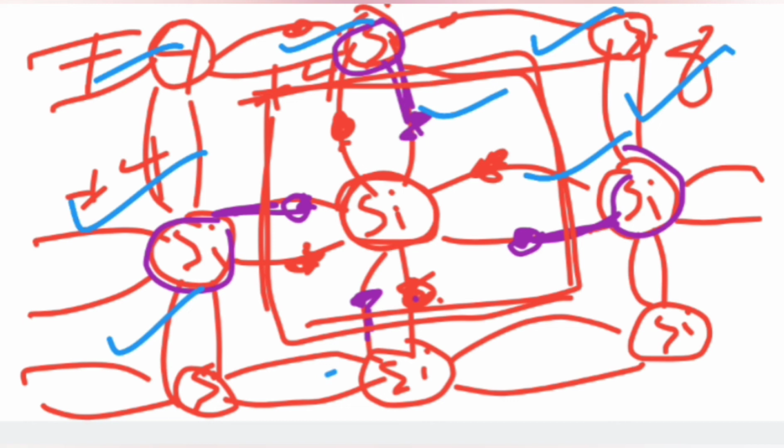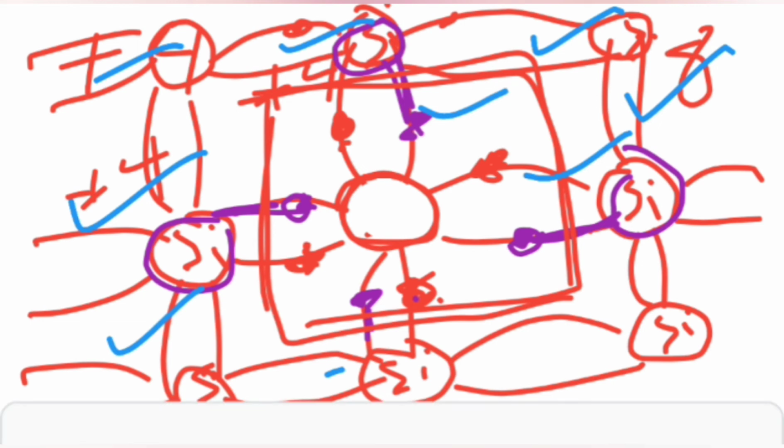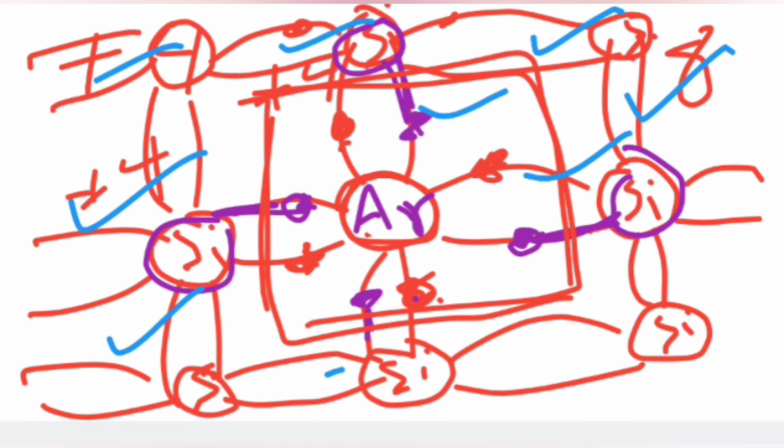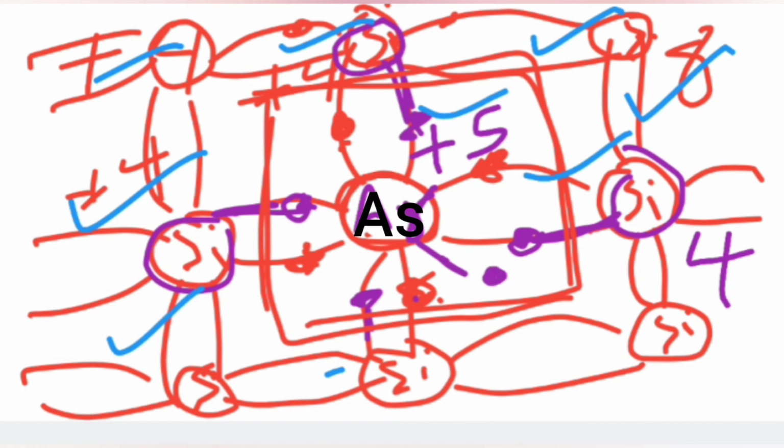Now in the middle, in place of a silicon atom, if we put an impurity like arsenic, which is a metalloid, its valency is 5, whereas silicon is 4. So there will be a free electron here.